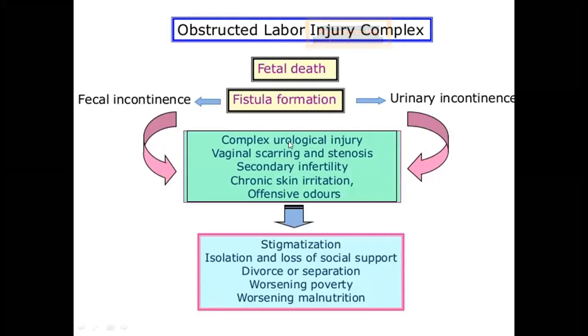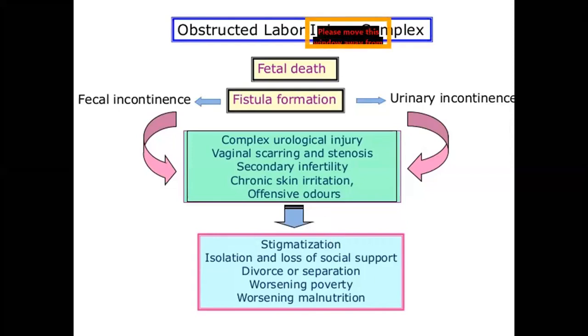So this complex urological injury leads to excessive vaginal scarring and stenosis, secondary infertility, chronic skin irritation, and offensive odors because of incontinence of the urine and fecal matter. These offensive odors because of urinary and fecal incontinence result in stigmatization. The patient cannot move in society freely, resulting in isolation and loss of social support. Sometimes it may result in divorce or separation from the husband and worsening of poverty and worsening of malnutrition. So this is called the obstructed labor injury complex.